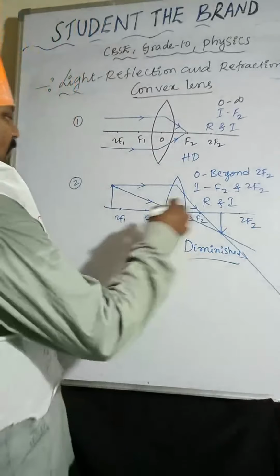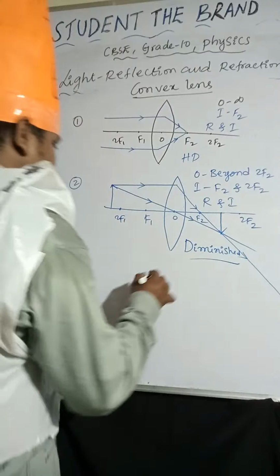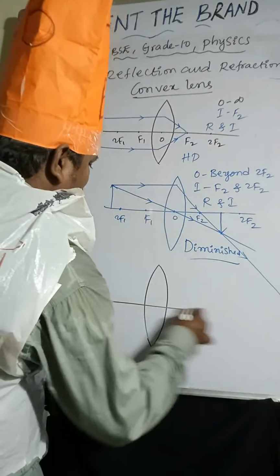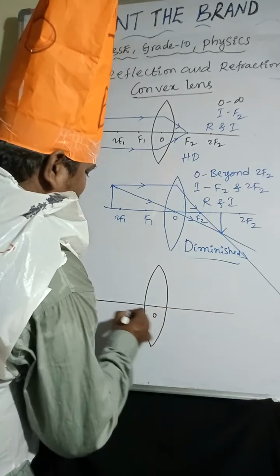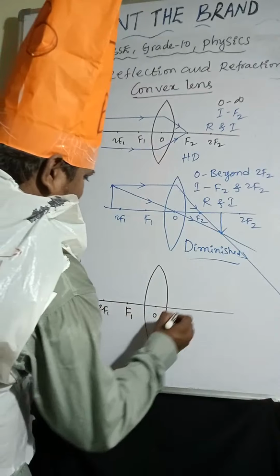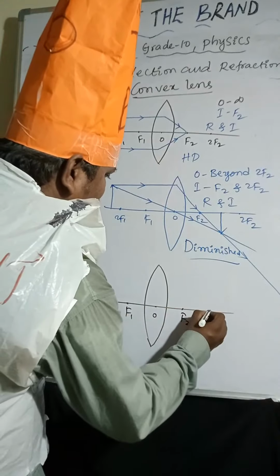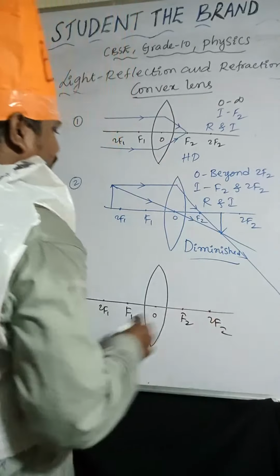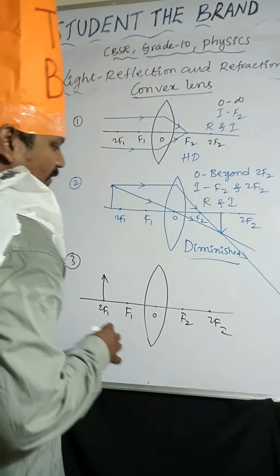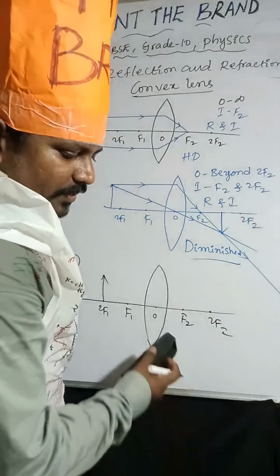Okay. So next one, third one. Third one you can observe. Optic center, F1, 2F1, F2, 2F2. Object is placed at 2F1. So image also will form at 2F2 itself.